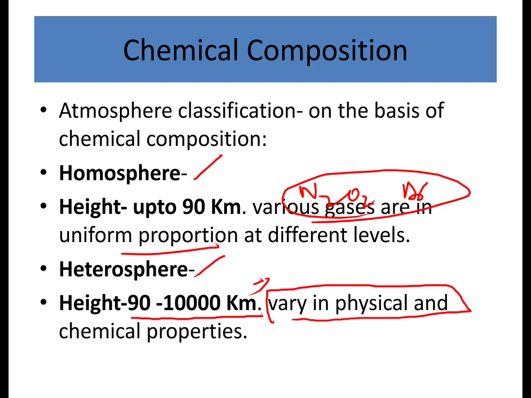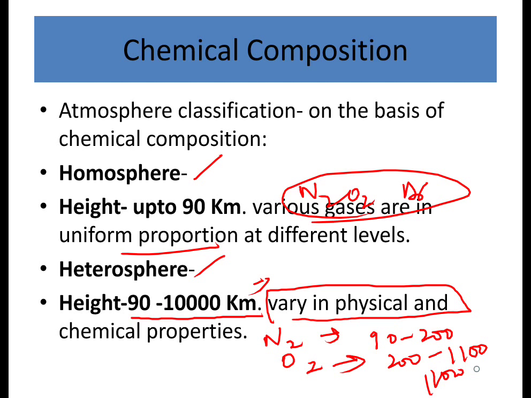So heterosphere can be classified further into the molecular nitrogen layer, which is 90 to 200 kilometers, and the molecular or atomic oxygen layer, which is about 200 to 1100 kilometers, and 1100 to 3500 kilometers, which is the helium layer.